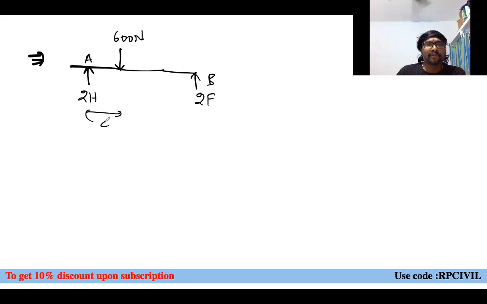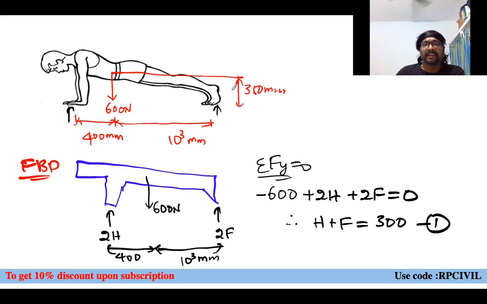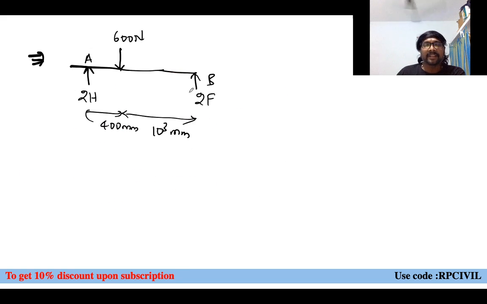So this is how much? 400 mm. And this distance will be what? 1000 mm, right? We can idealize it like this or not? Yes or no? We can idealize this structure, this condition, like this or not? Yes, this is the idealized condition, right? We can consider it similar to which one? Roller support or hinged support, whatever it is, right?